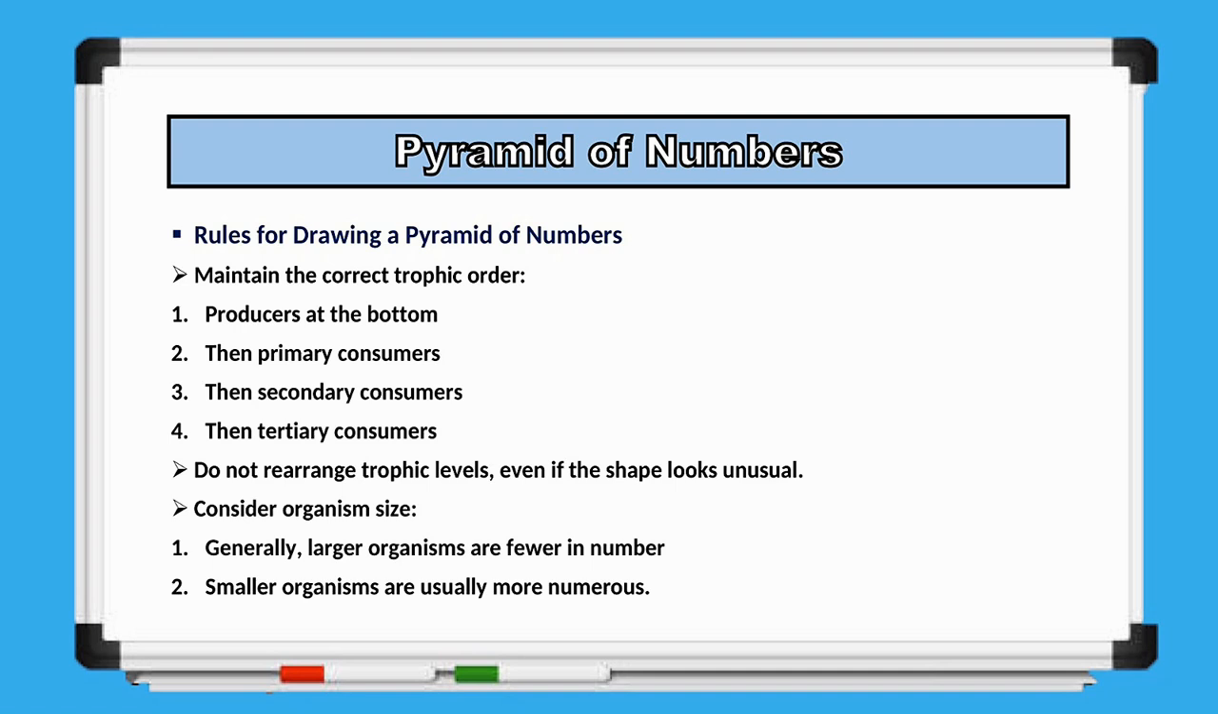When constructing a pyramid of numbers, the trophic levels must always be arranged in the correct order. Producers are placed at the bottom, followed by primary consumers, secondary consumers, and tertiary consumers. The order should never be changed, even if the resulting diagram is not pyramid-shaped. In general, larger organisms are fewer in number, while smaller organisms are usually much more numerous.